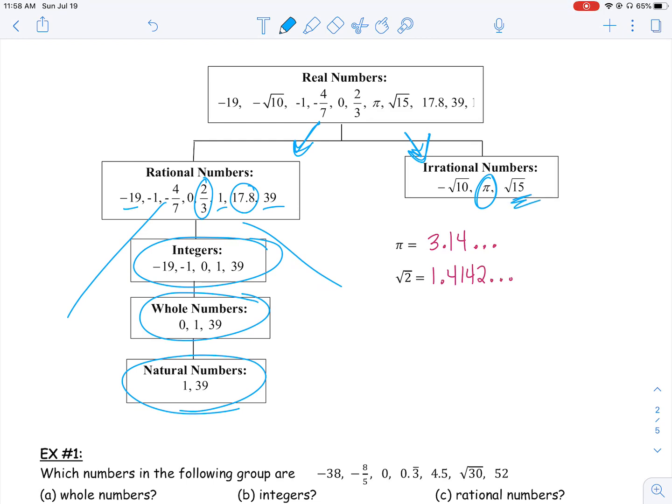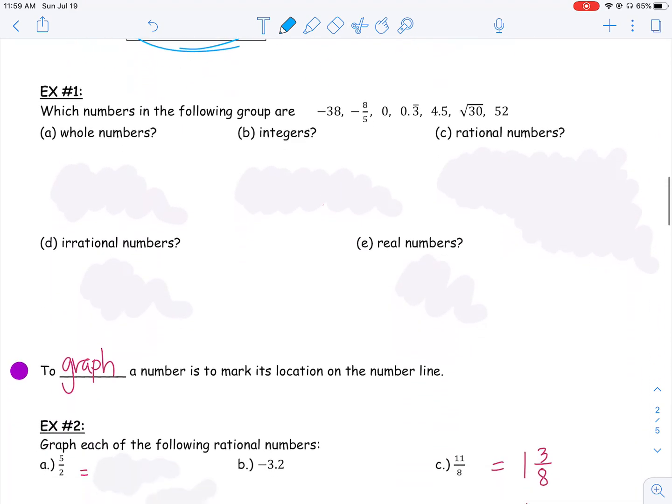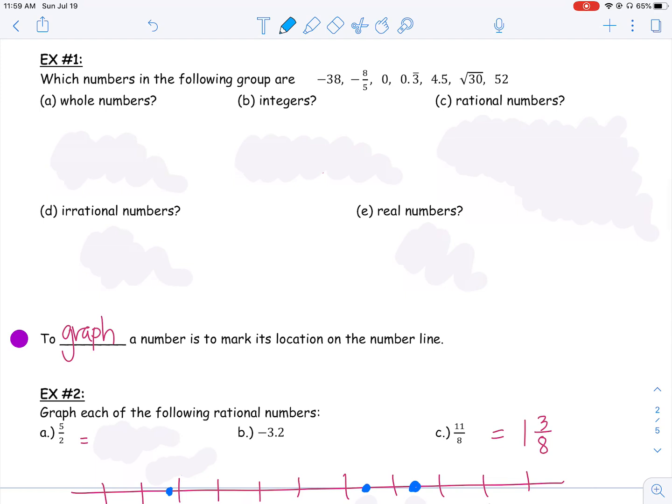Or if you put in your calculator the square root of 15, or the square root of 2 is 1.4142, and it keeps going and going. I can even have negative irrational numbers. Any decimal that keeps going and doesn't repeat is an irrational number. So if I give you a list of numbers, could you classify what each of those numbers are? For example, look at number 1 with me. Which numbers in the following group are whole numbers, integers, rational numbers, irrational numbers, and real numbers?